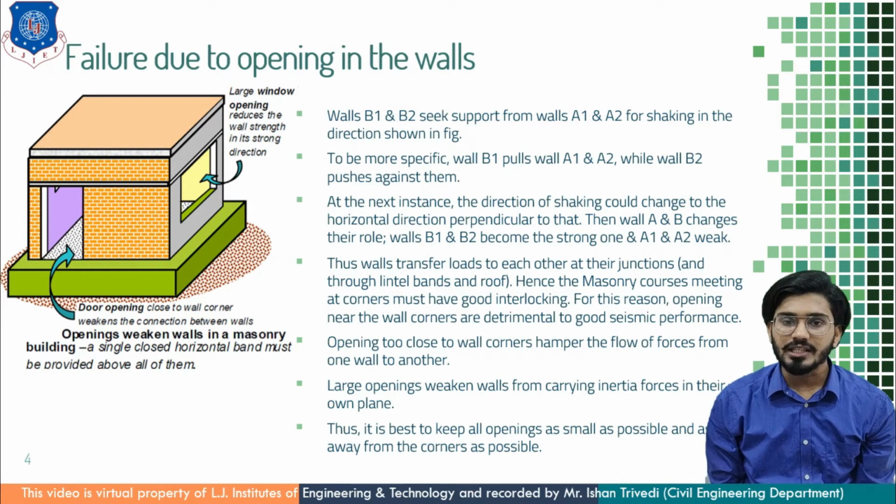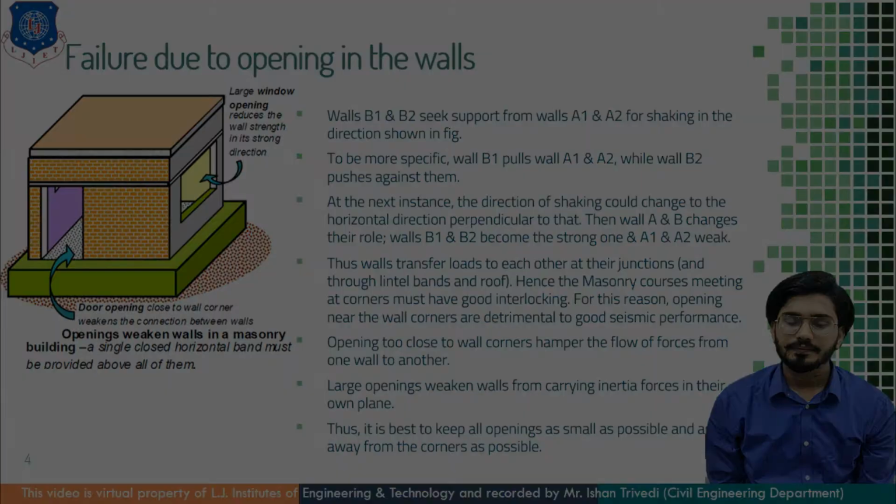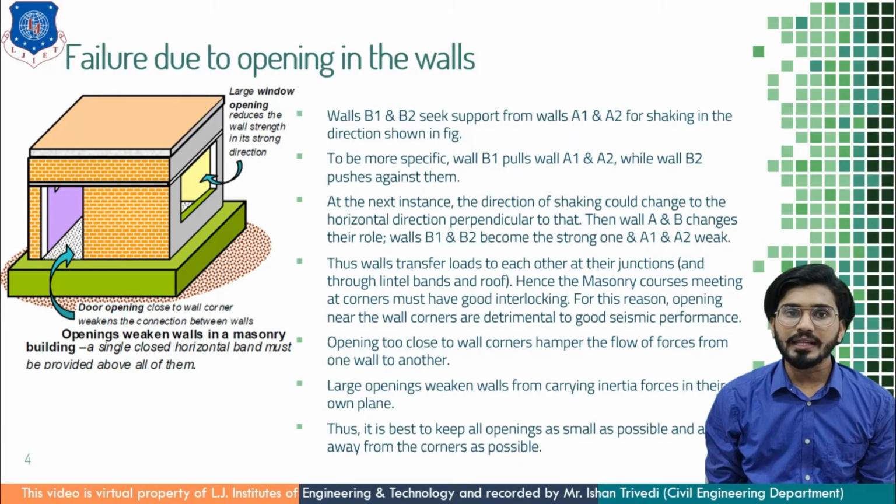For this reason, openings near the wall corners are detrimental to good seismic performance. If the opening is very close to the corner, it hampers the flow of forces from one wall to another, or it is going to reduce those forces.